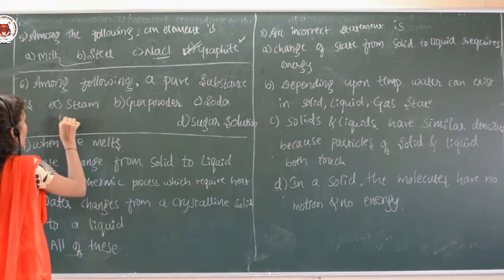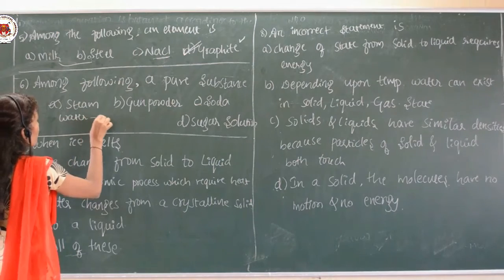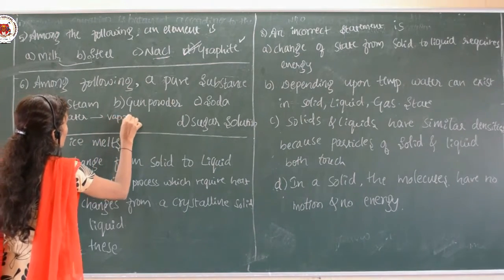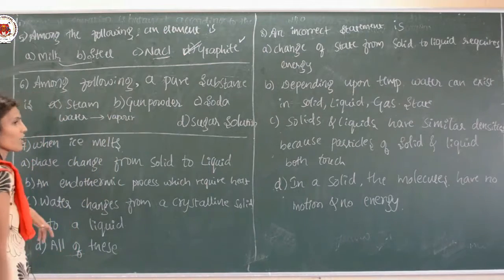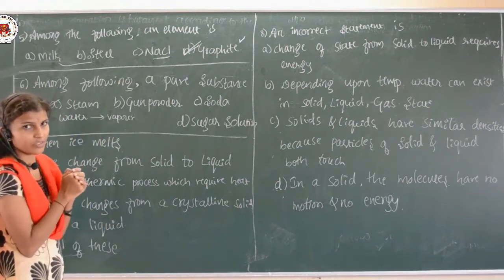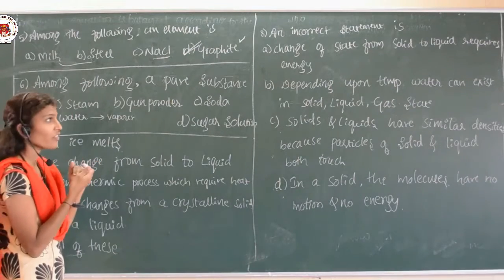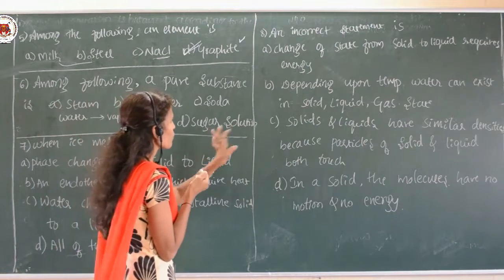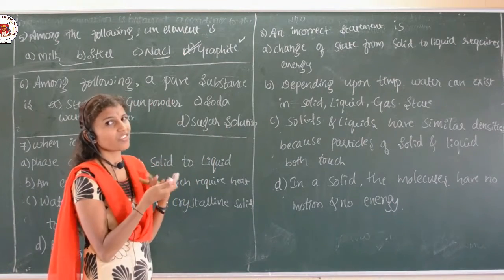It means water. Water comes to the vapor state, so it acts as steam. So, here the composition does not change. The composition is unchanged, but in case of the other options like gunpowder, soda, sugar solution, the composition is going to be changed.